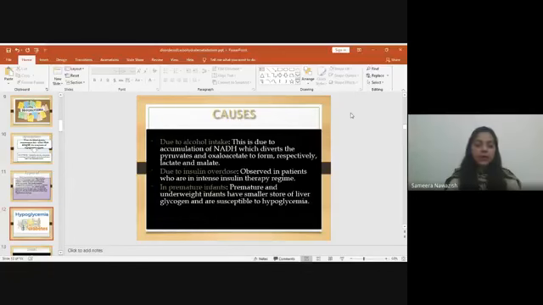Alcohol also has an effect on this. This is due to the accumulation of NADH, which diverts the pyruvate and oxaloacetate to form lactate and malate respectively. Insulin overdose is observed in patients who are on an intense insulin therapy regime, and it is also possible in those patients. Premature and underweight infants have smaller stores of liver glycogen,